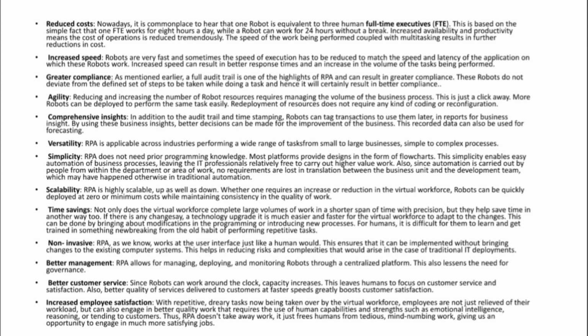So this is agility. And the next one is comprehensive insights. That is, robots can track transactions to use them later. That means they can do the task with better precision, and they can make better decisions, and also they can record the data. That is insights. By recording the data, if I see the pattern of the data, I can get some ideas, those insights. So that is an advantage.